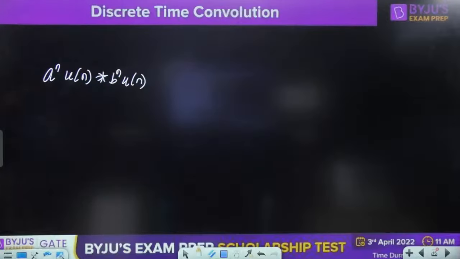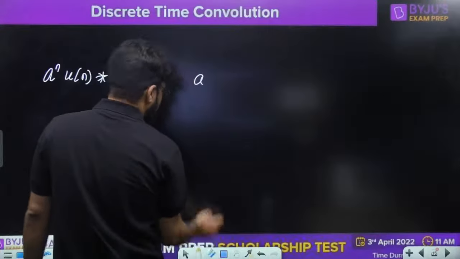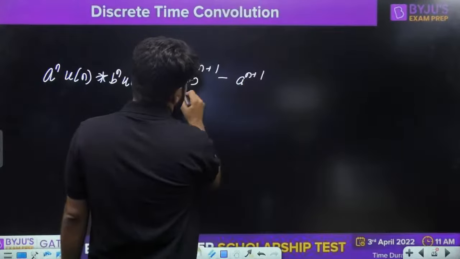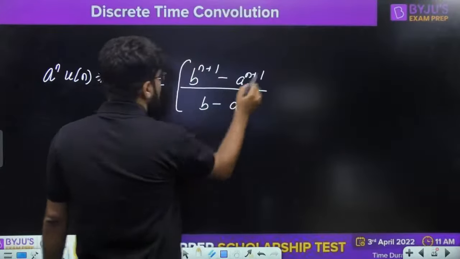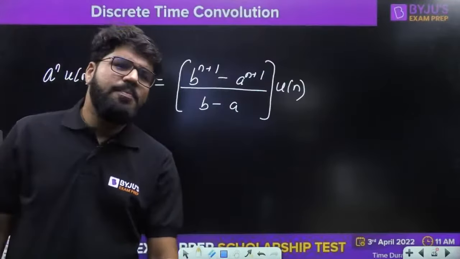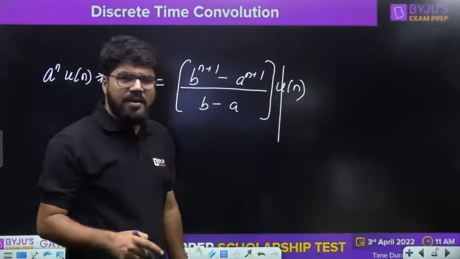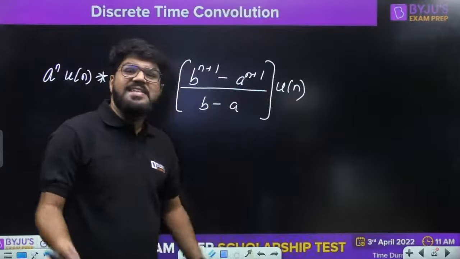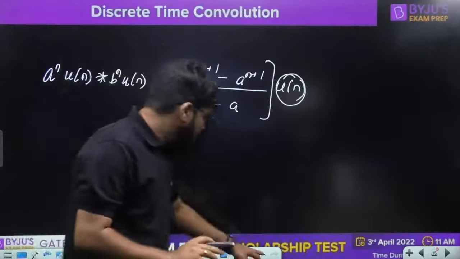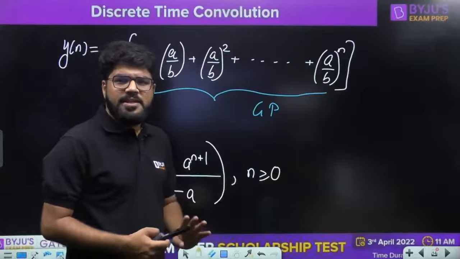A power n un convolution with the b power n un is given by, here I have written in the form of b, so same thing I will repeat, is given by b raised to the power n plus 1 minus a raised to the power n plus 1 upon b minus a, whole multiplied by un. Now see, why do I multiply by un? To give it a simple expression. We know that if n is greater than or equal to 0, un will be 1, so x into 1 will get x. But if n is less than 0, un is 0 and the whole answer will become 0. And that's what I want, na? If you go back to the previous slide, this answer should be valid only for n greater than 0, but not for n less than 0.